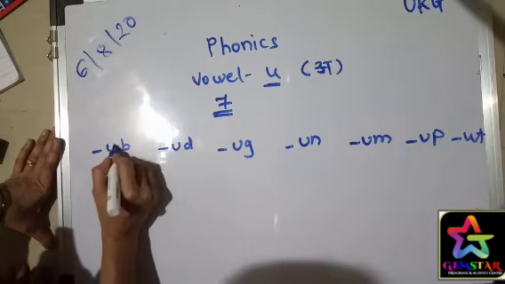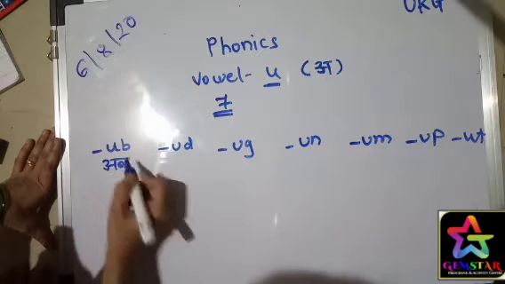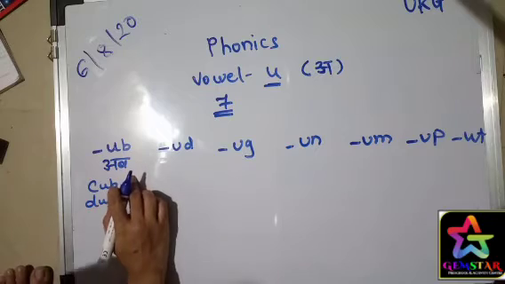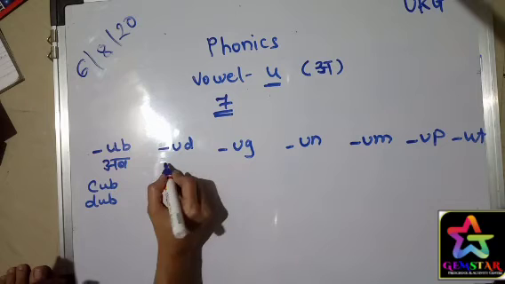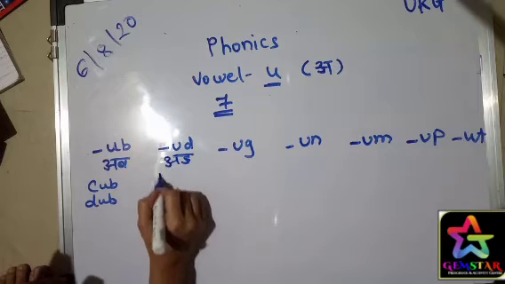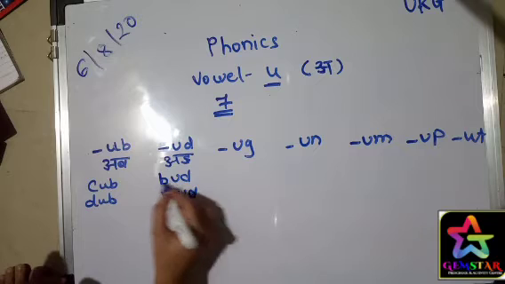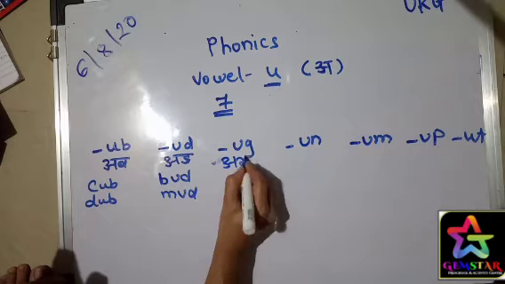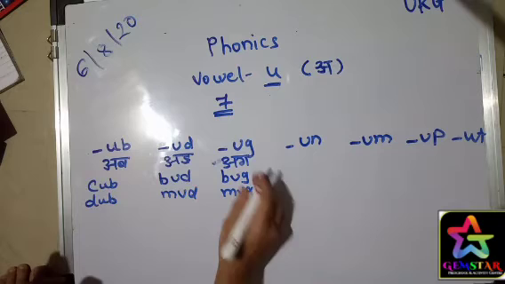So the phonic sound of UB is UB, that is cub, dub. Then next, UD is UD, UD is bud, mud. Okay. Then UG, that is UG, that is bug, mug.